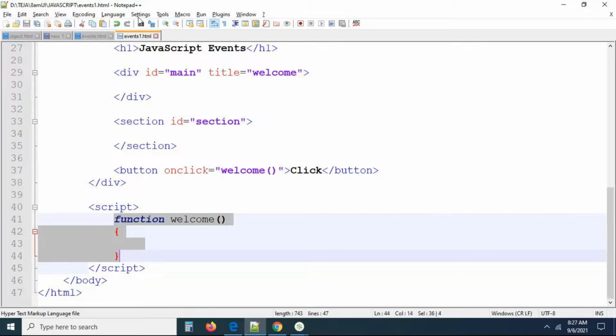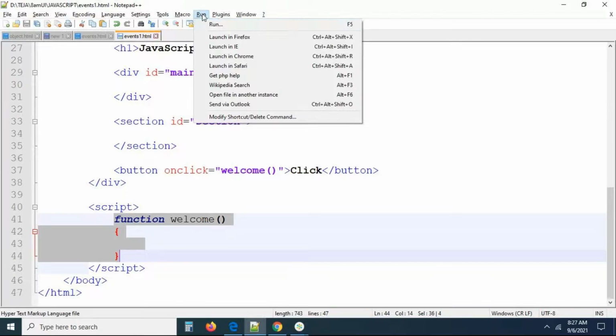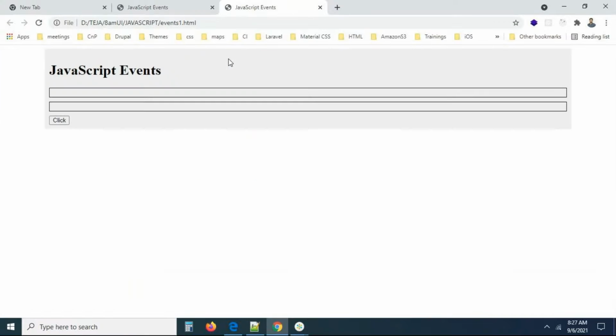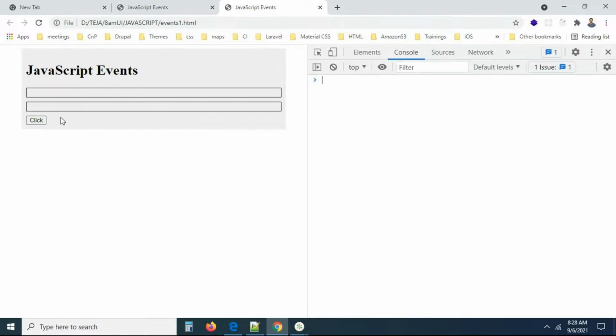Okay, let me execute this file. So now I'm going to execute this file, launch in Chrome. Now you can click on this, nothing will happen. Can you see, is there anything happening? Nothing. Do you have any error? First of all, I don't have any error.